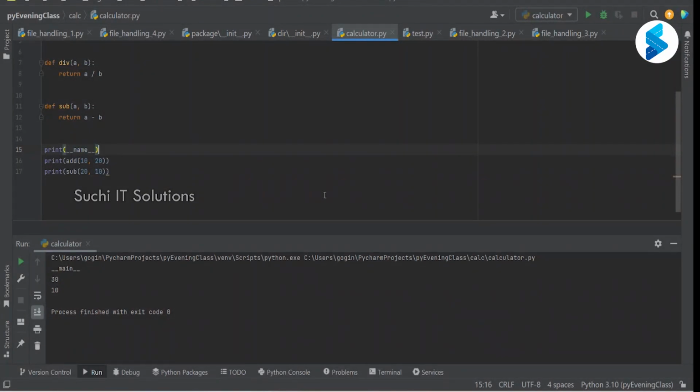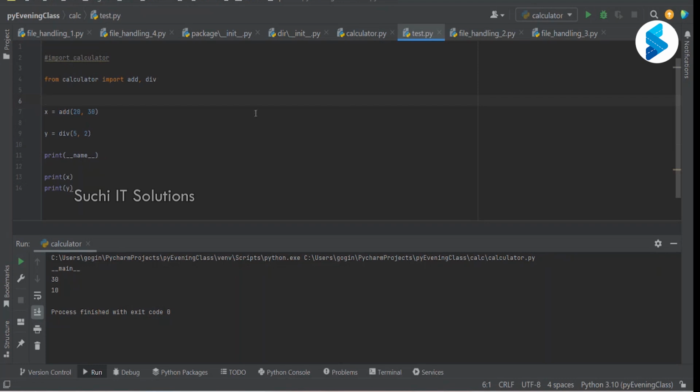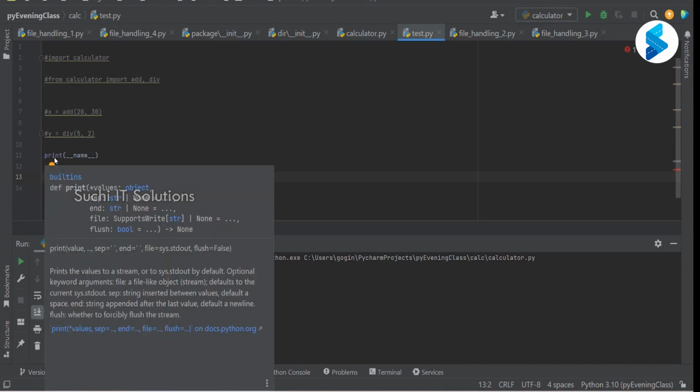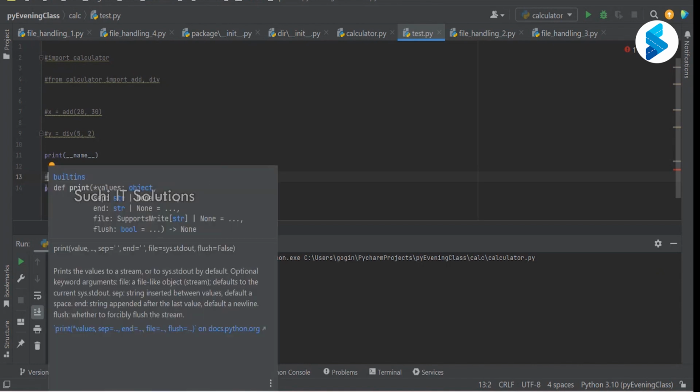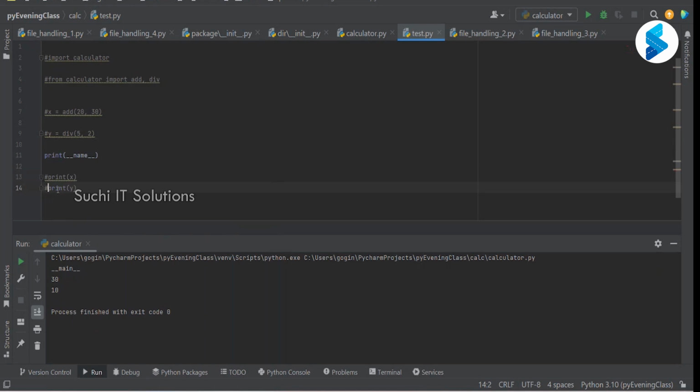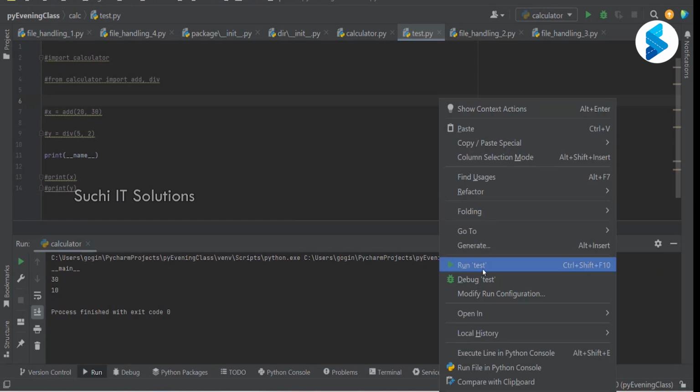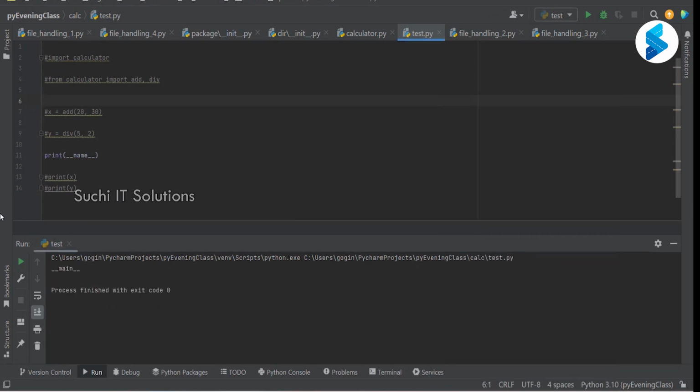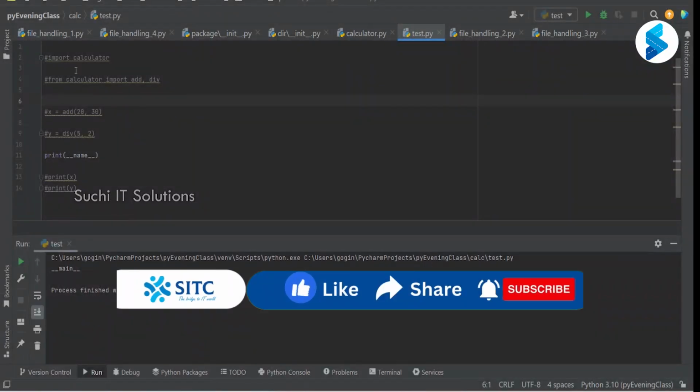And if I run the test.py, let me just comment this out. Except for name, I've just commented out everything. Now I'm going to run the test.py file. It says __main__ because I have commented out the imported code also. Whichever file we run, that __name__ value would be __main__, because that is the main file that has been executed. Are we clear?